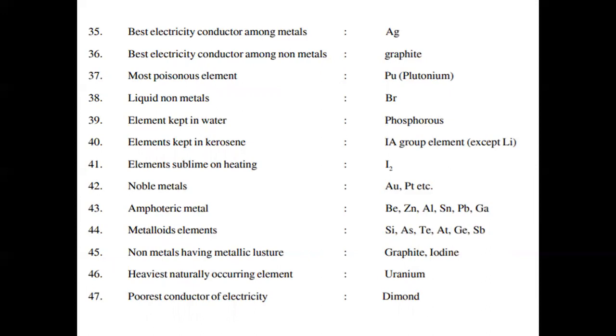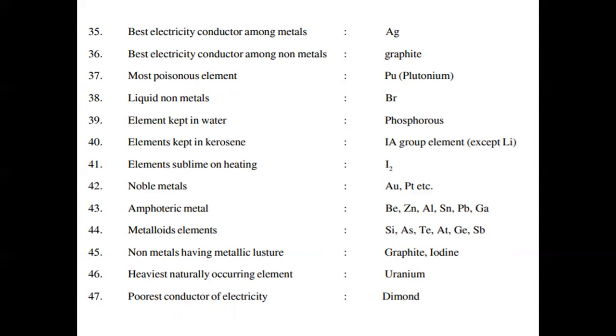Most poisonous element, plutonium. Liquid non-metal, chromium. Element kept in water, phosphorus. Element kept in kerosene, generally group 1A, that is except lithium. Element that sublimes on heating, iodine. Noble metals, gold as well as platinum, etc.